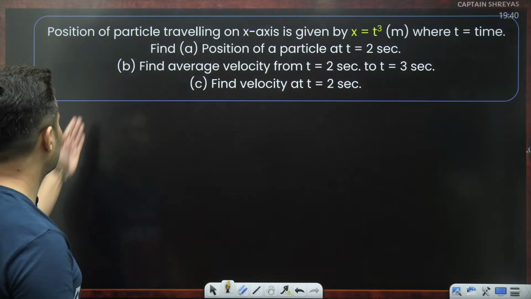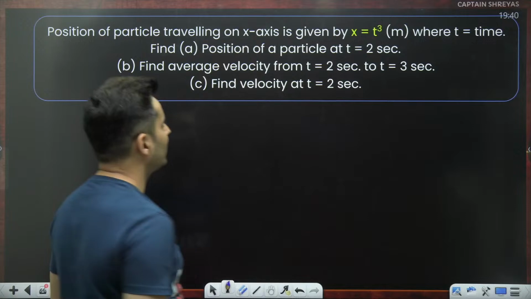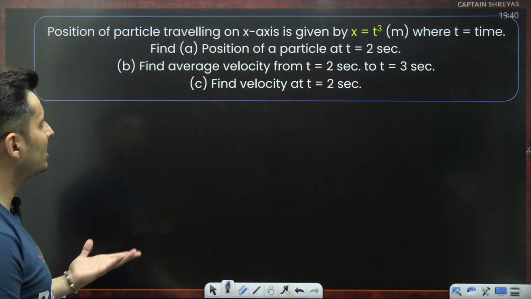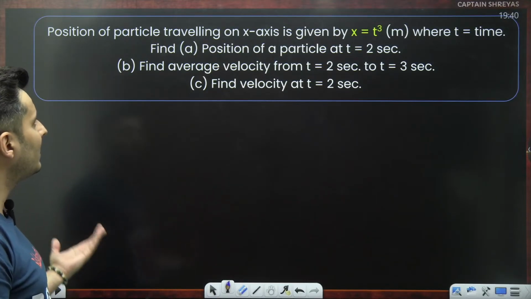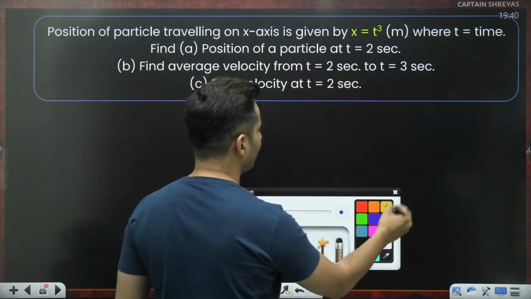Moving on to the next question on your screen. Okay. Next question, very interesting question. X is t cube. Find position at 2 seconds. Find average velocity from 2 to 3. Find velocity at 2. Okay, straightforward.